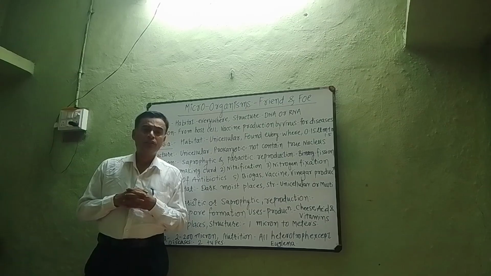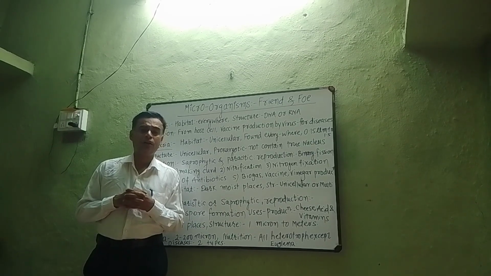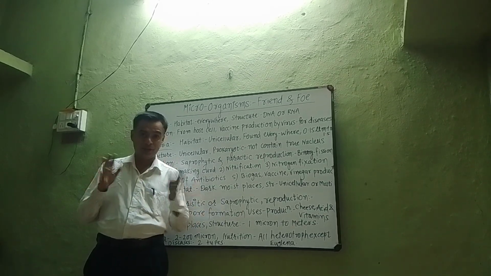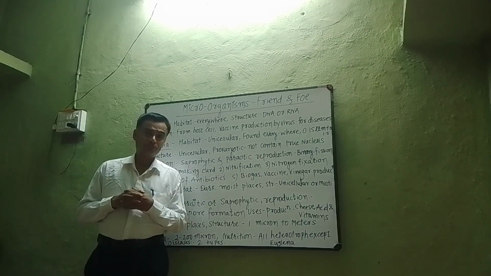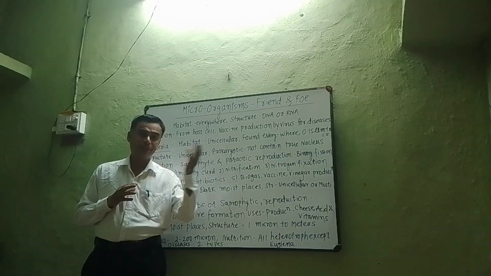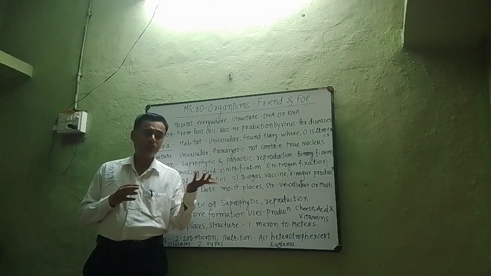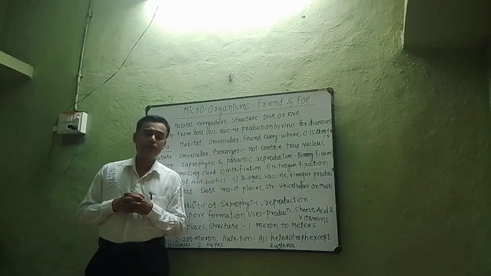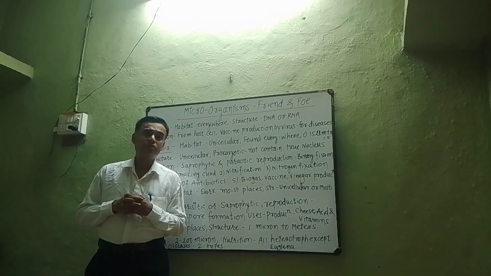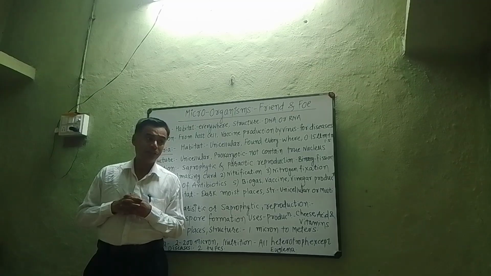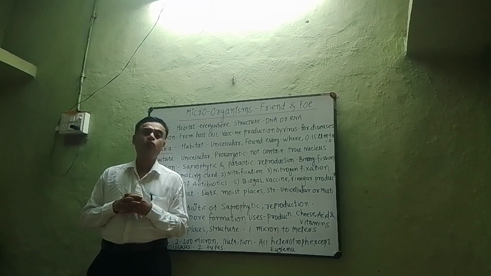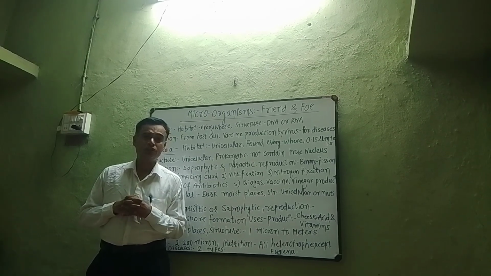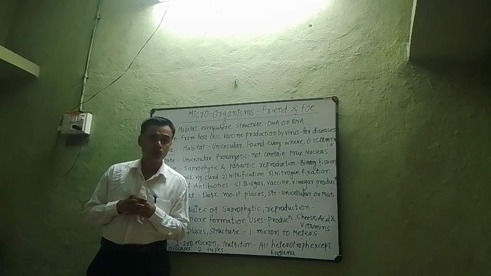What are antibiotics? Antibiotics are the secretions of certain microorganisms which kill or inhibit the growth of harmful microorganisms. Example: penicillin. Example: streptomycin. Example: tetracycline. Antibiotics are very useful in day-to-day life. Penicillin is an antibiotic which was discovered by Alexander Fleming. And the fermentation process. This fermentation process is also performed by microorganisms. This fermentation process was discovered by a scientist. The name of the scientist is Louis Pasteur.